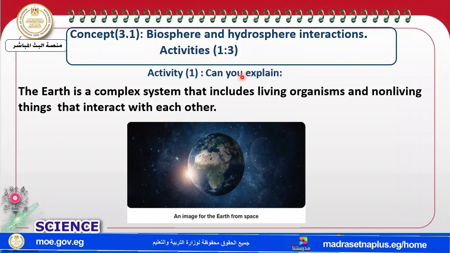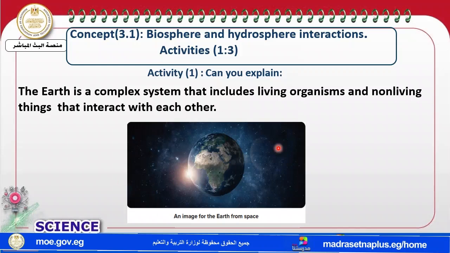Firstly, can you explain why the earth is a complex system? Yeah, that's our planet Earth. And the Earth from space, my dear students, you can see it in this picture. Yes, the sun, and this is the Earth, and this is the vast universe.